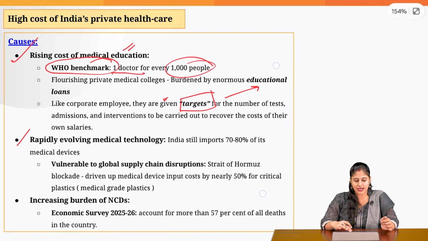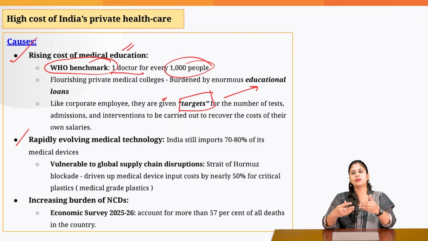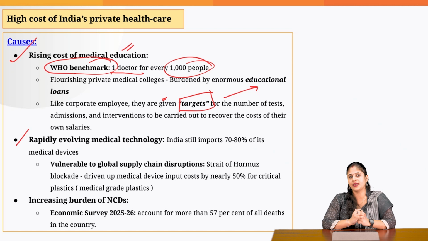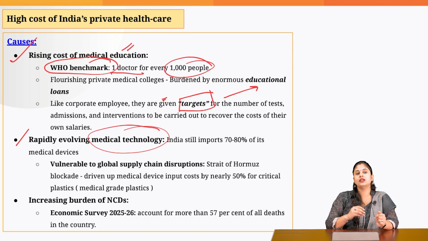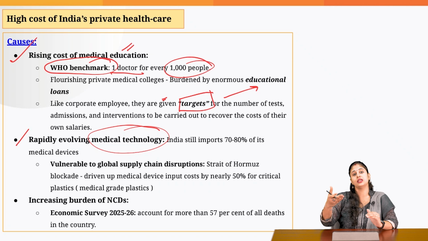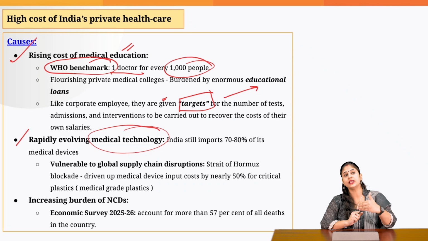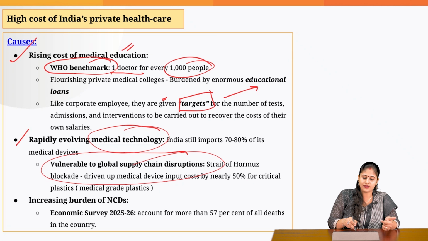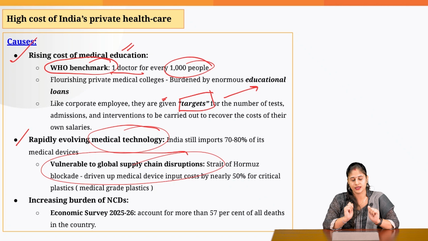Then another problem is rapidly evolving medical technology. To come up with better and advanced medical technology, you need to do R&D. So the company which has made that medical technology would obviously be charging you more money. Another problem is that in India, the majority of the new medical technology is something that we import from other countries. That is another reason why the medical bills are getting inflated, because if you're importing these medical devices from abroad, the price is going to be high, and the prices have further escalated. Why? Because of the blockade that we are still witnessing in the Strait of Hormuz region.